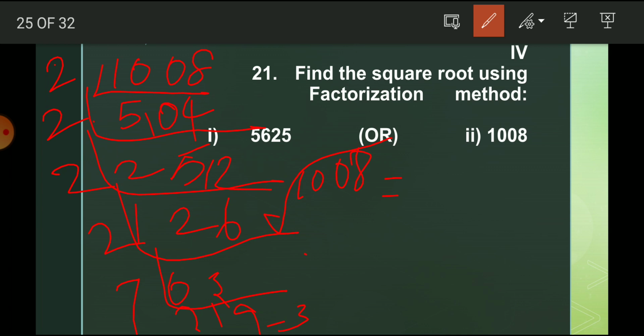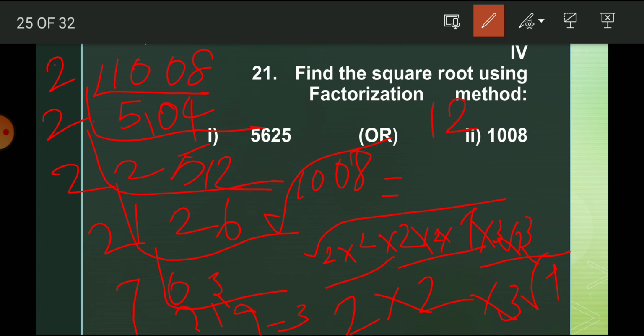The square root of 1008 is the root of 2 into 2 into 2 into 2, 7, 3 into 3. Here there are pairs of 2s, so take 2 2s, and this 3 3, then the root 7 will remain under the root, because there is no pair of 7. So 2 twos are 4, 4 threes are 12. So the answer is 12 root 7.